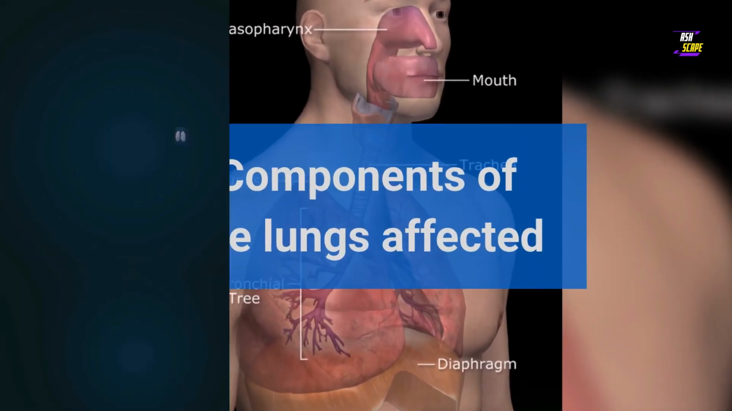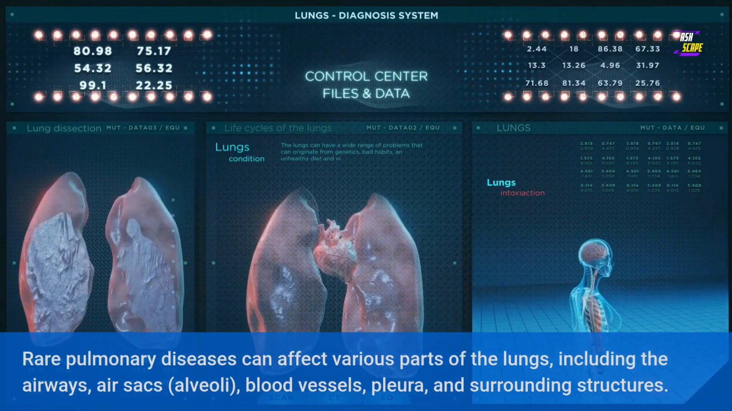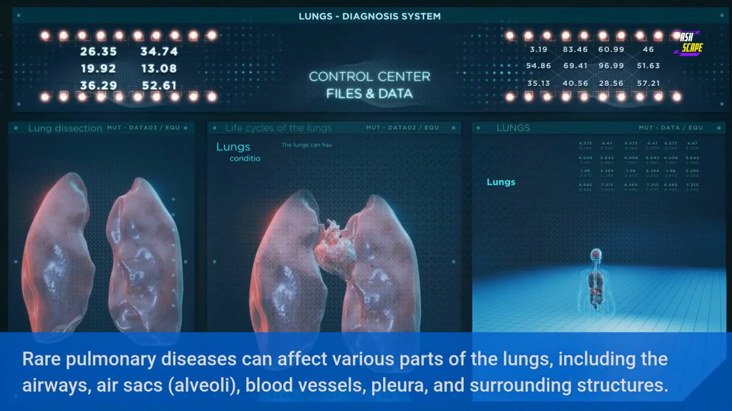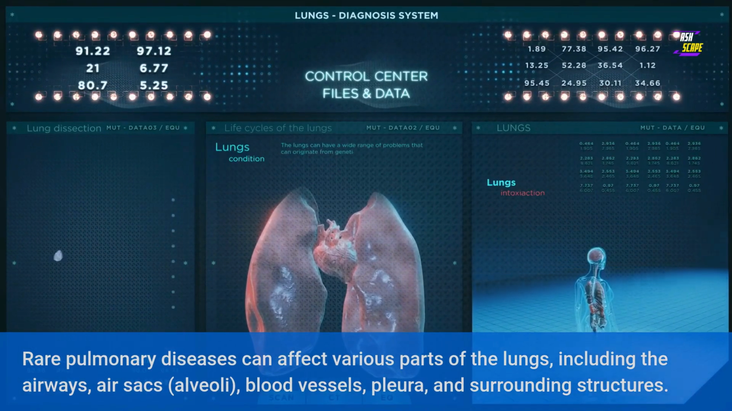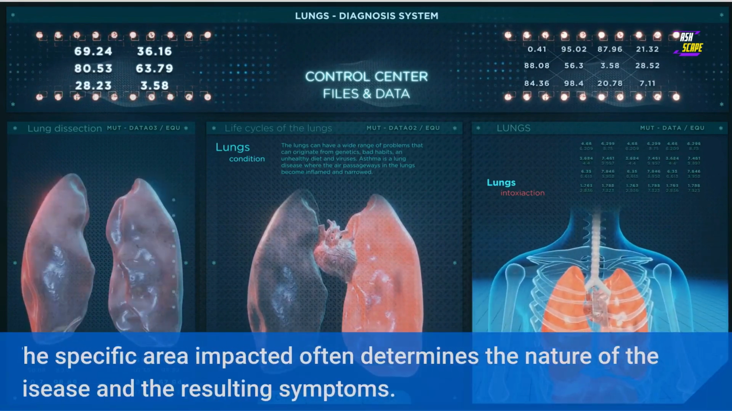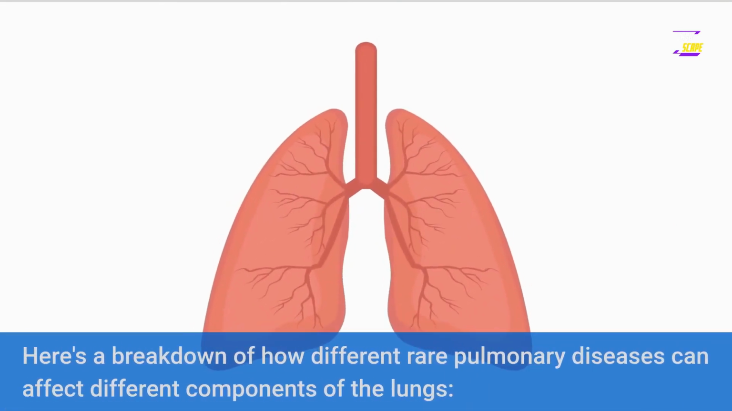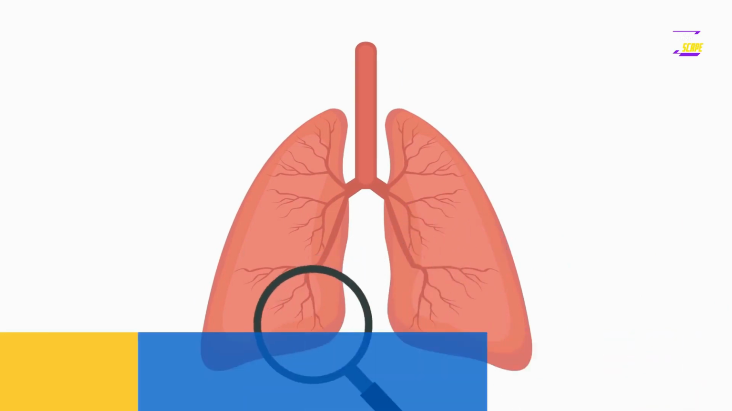Components of the lungs affected. Rare pulmonary diseases can affect various parts of the lungs, including the airways, air sacs, alveoli, blood vessels, pleura, and surrounding structures. The specific area impacted often determines the nature of the disease and the resulting symptoms. Here's a breakdown of how different rare pulmonary diseases can affect different components of the lungs.